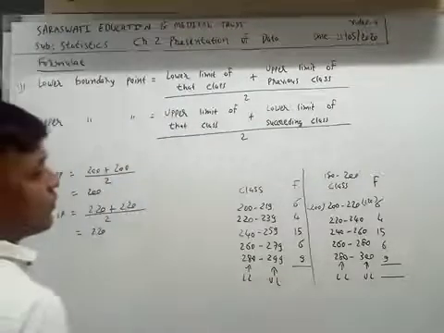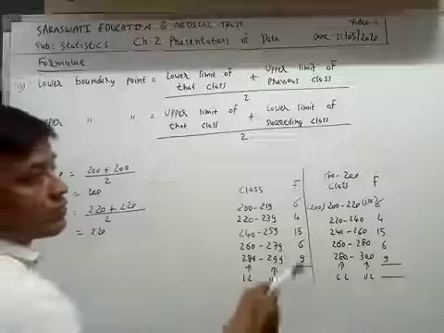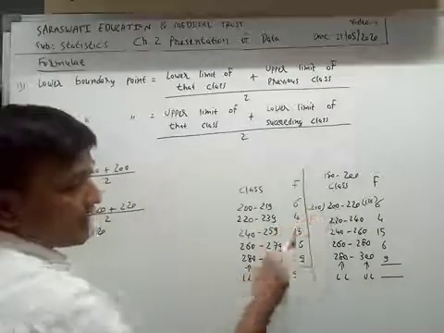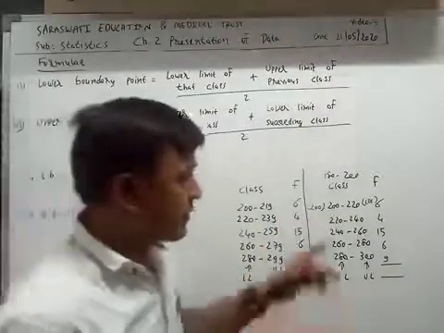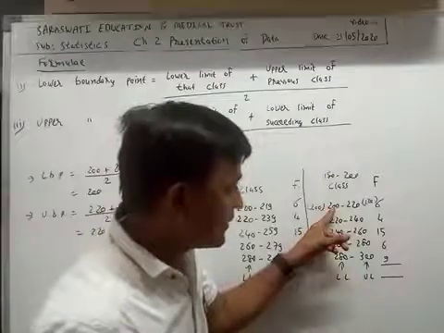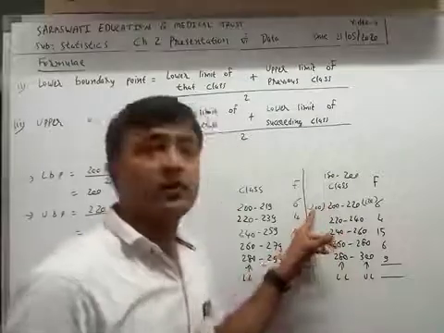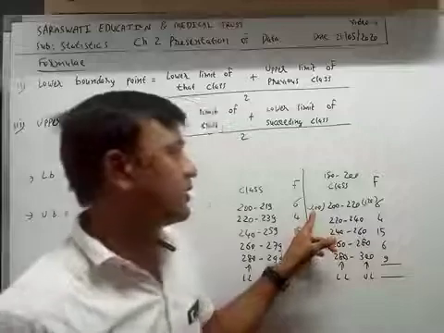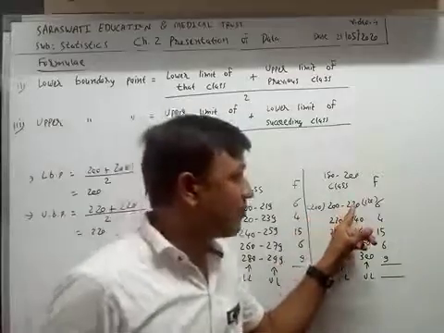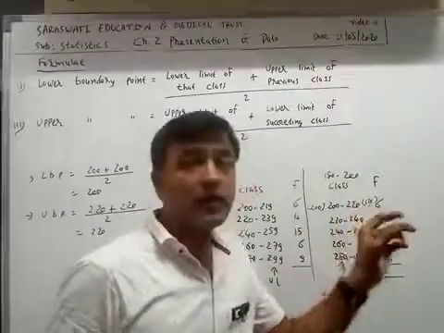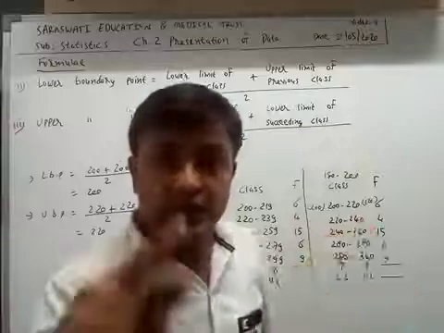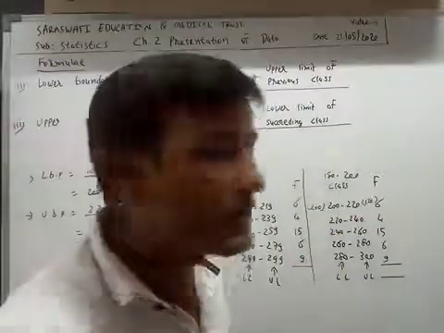So you can see that the lower limit is the lower boundary point and the upper limit is the upper boundary point. In which type of class?